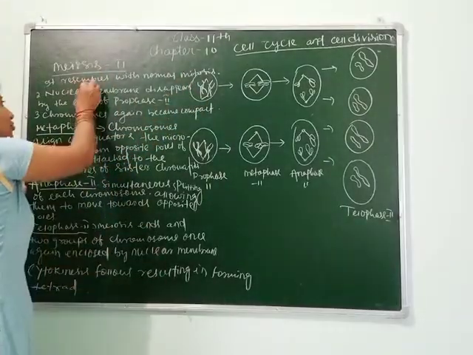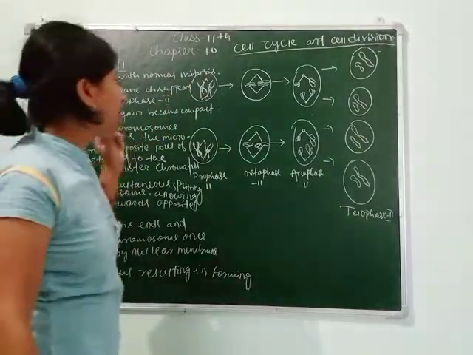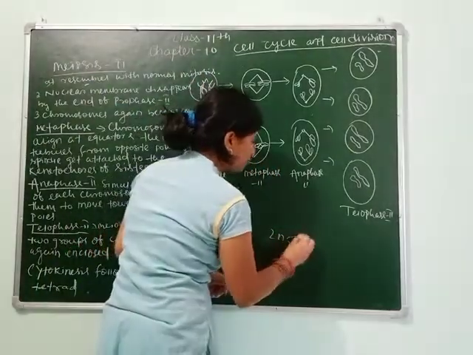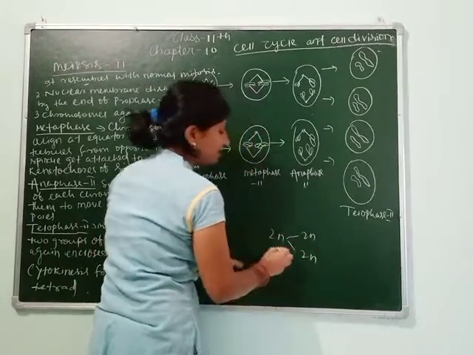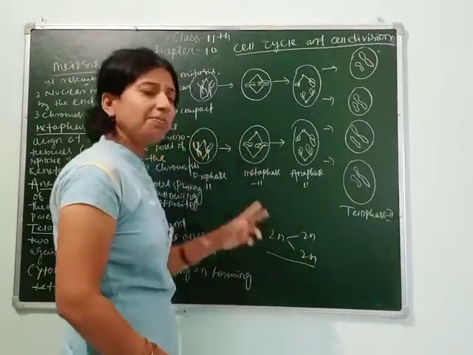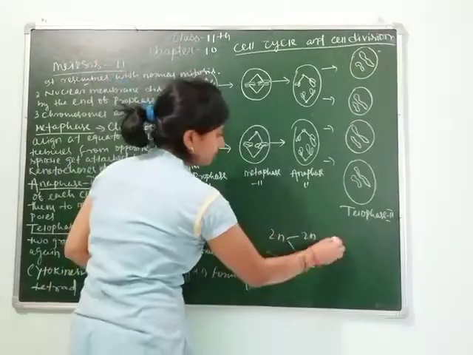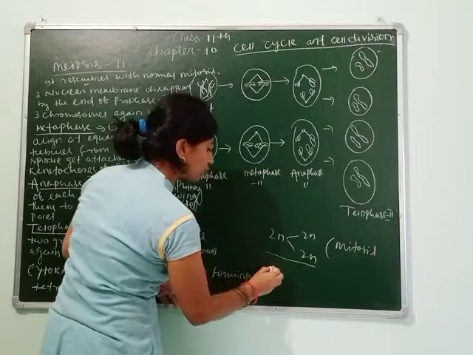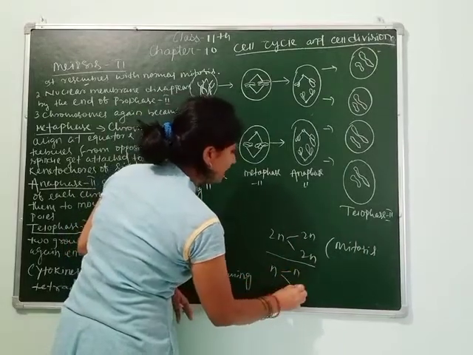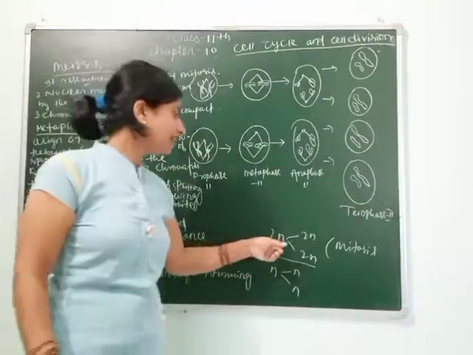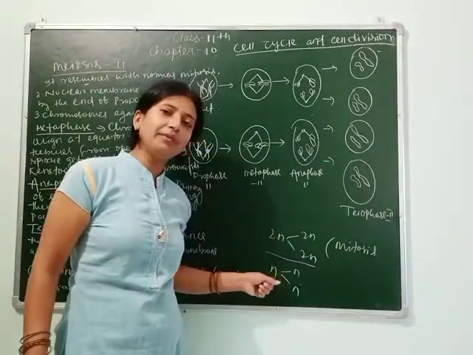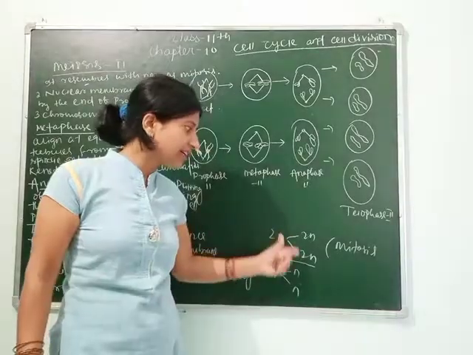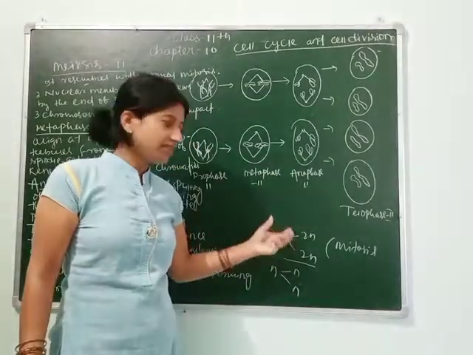Let's see. As we know, it resembles mitosis, meaning equational division. Suppose 2n gives rise to 2n, 2n. This is in case of mitosis. Exactly in case of meiosis 2, n gives rise to n, n. Clear? Here diploid, here haploid. As we know, in meiosis 2, haploid gametes are formed. So let's understand in detail, and later we will study the cell division through this flowchart.